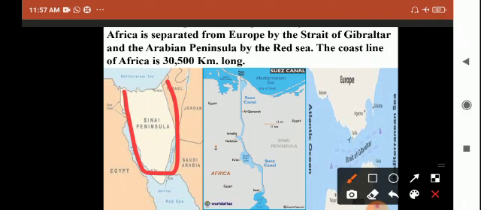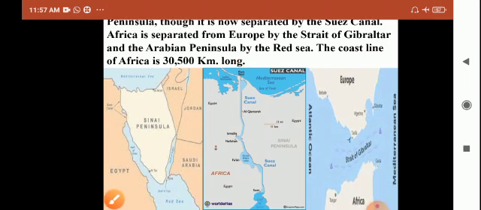Asia and Africa are joined by the Sinai Peninsula, which is separated by the Suez Canal. And Africa is separated from Europe by the Strait of Gibraltar. And from the Arabian Peninsula by the Red Sea. The coastline of Africa is 30,500 kilometers. This is the length of the coastline of Africa.